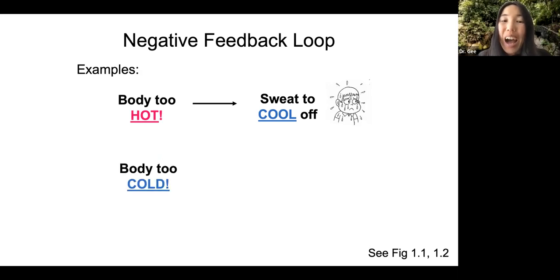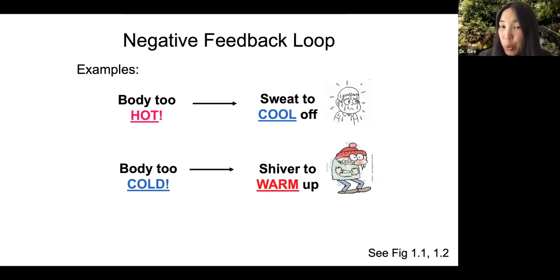You can consider the opposite case. Let's say your body is too cold. So the original change is being too cold. Think about what your body might do in response. You could shiver to warm up, or in fact, you might get goosebumps on your skin to warm up. And you can think about how the negative feedback loop is executed in this scenario. And again, negative feedback loops is the main way that homeostasis is maintained in your body.